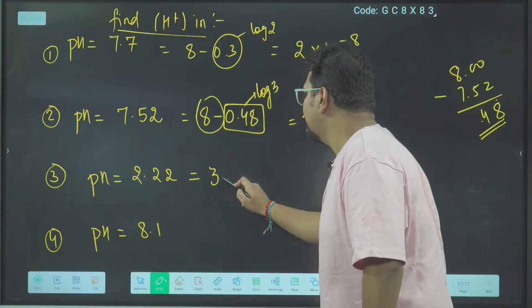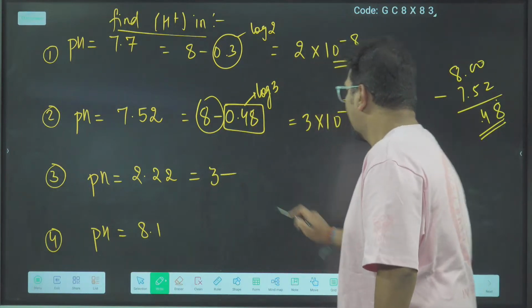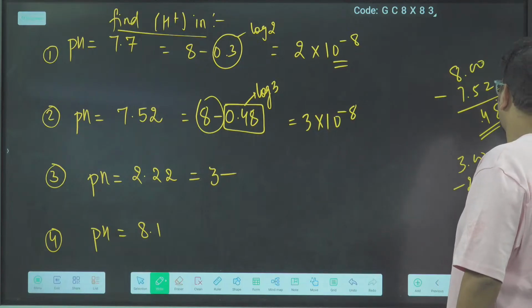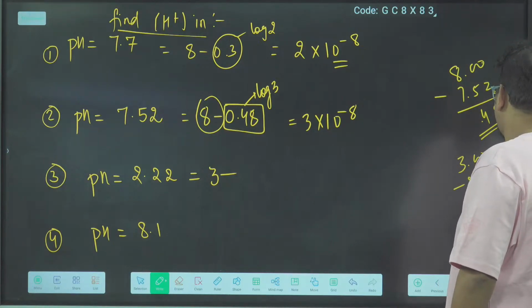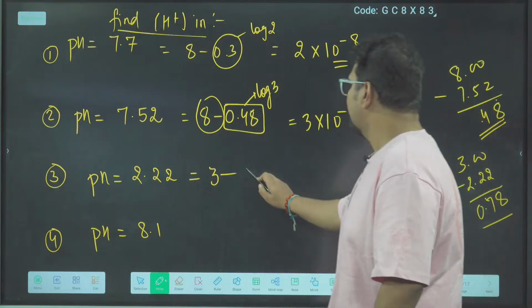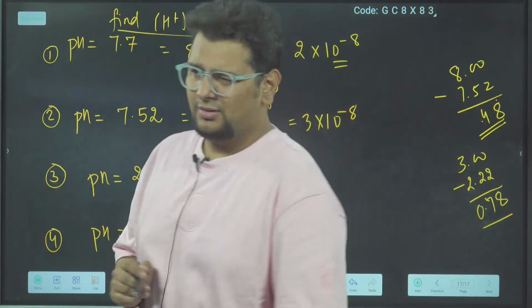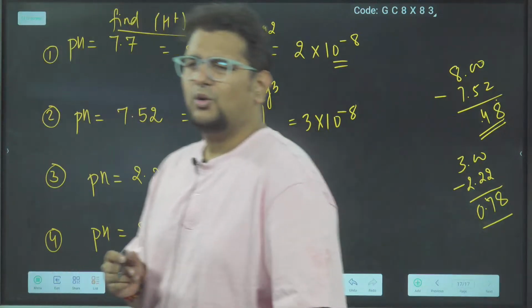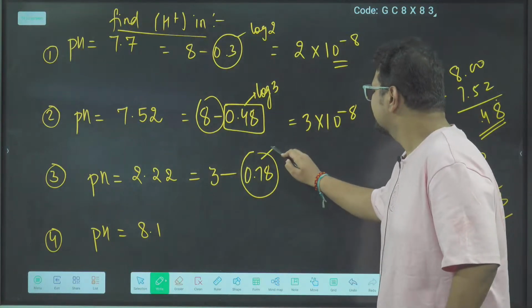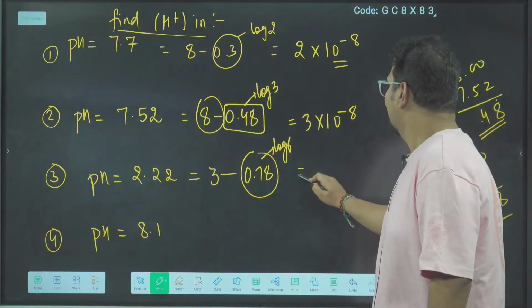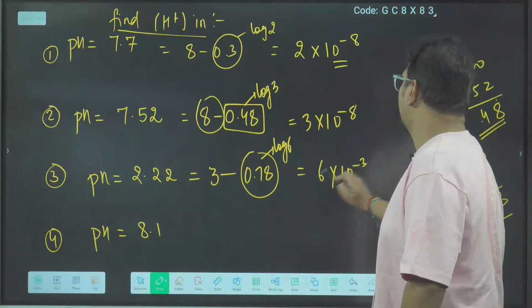2.22 is 3 minus, again what I will do, 3.00 minus 2.22, 8, 9 minus 2, 7, so 0.78. Yeah, 0.78 is which log? So sir, 0.78 will be log 6. Log 6 is around 0.78. So 6 into 10 to the power minus 3.